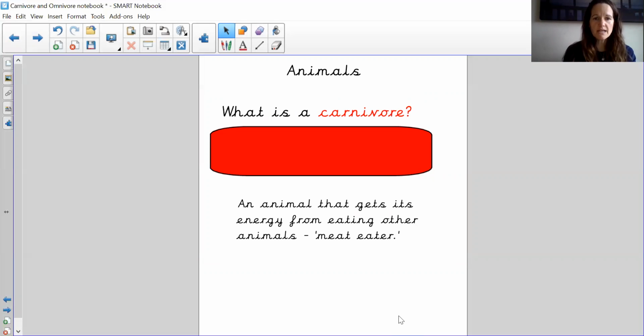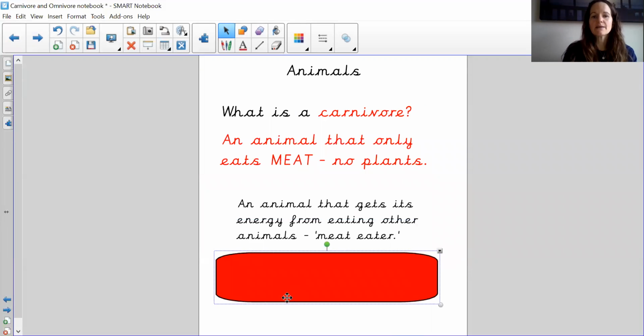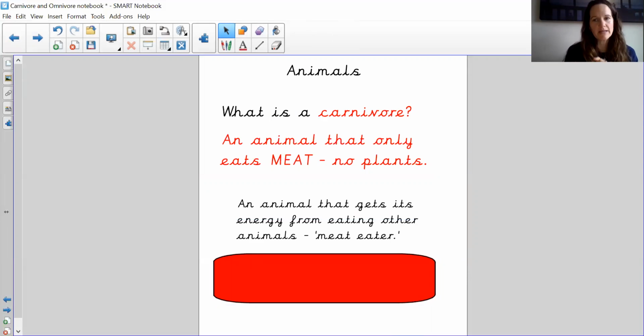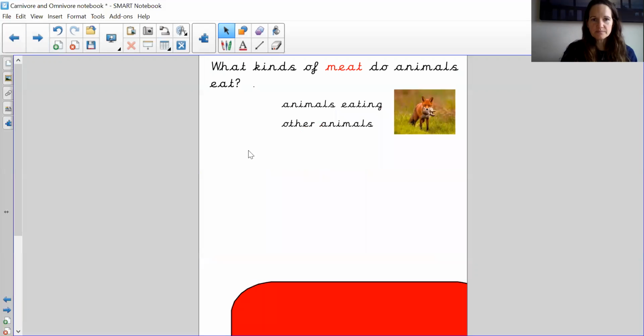Carnivore. Now, a carnivore is an animal that only eats meat. It doesn't eat any plants. So it doesn't eat leaves or trees or bushes or fruit, anything like that. It only eats meat. So we might say that a carnivore is a meat eater. So it is an animal that eats other animals. So let's find out some more about a carnivore.